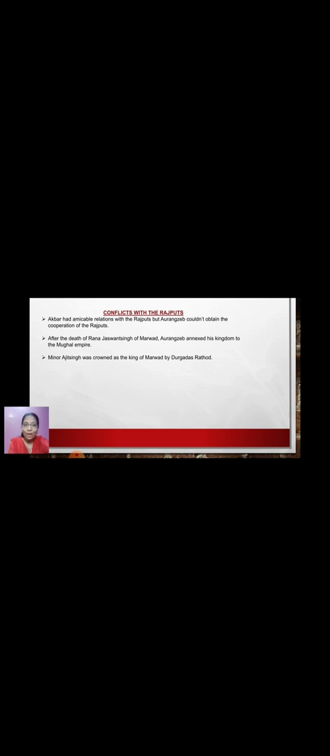And later on, what happened? This Durgadas Rathod, who fought against the Mughals, got the support of Aurangzeb's son, Prince Akbar. Aurangzeb had sent Prince Akbar to crush the resistance. It was not King Akbar, it was Aurangzeb's son, Prince Akbar, whom Aurangzeb had sent to crush the resistance of Durgadas. But Prince Akbar joined hands with the Rajputs against the Mughals.